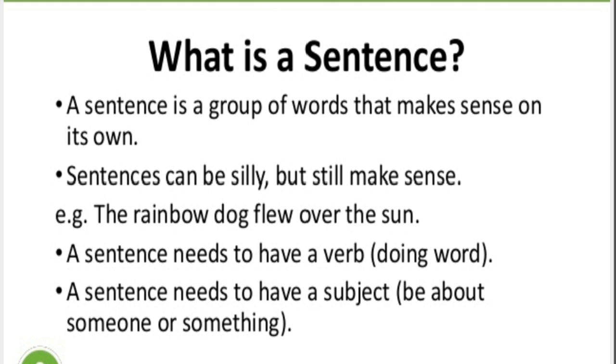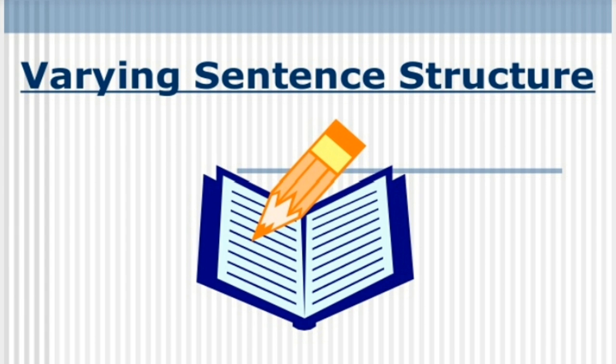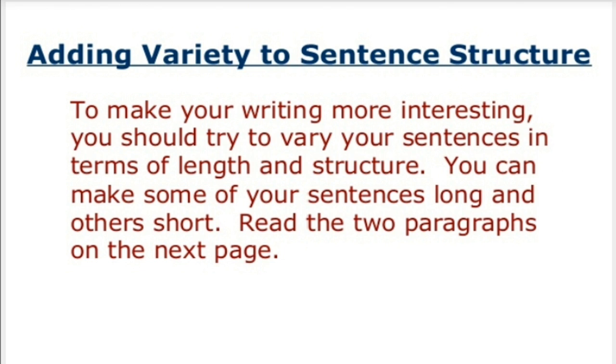A very important point to note, children, a sentence needs to have a verb, that is the doing word, and a sentence needs to have a subject, about what or about whom we are speaking. Now let us see different sentence structure. To make your writing more interesting, you should try to vary your sentences in terms of length and structure. You can make some of your sentences long and others short.